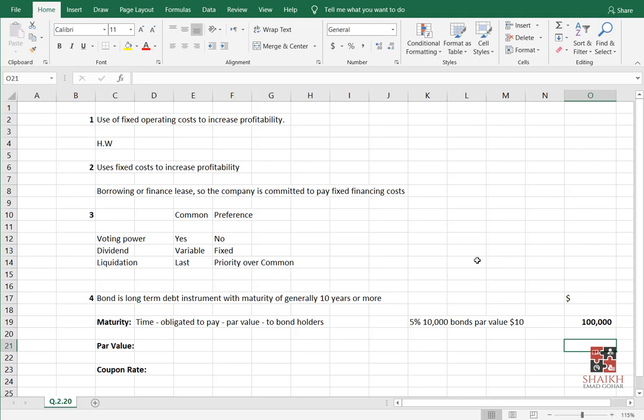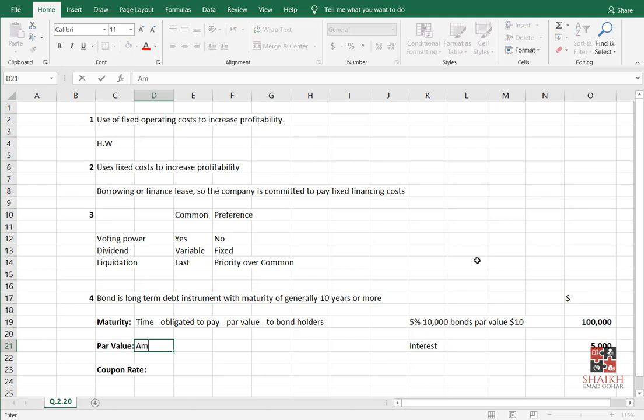So how much interest will you pay every year? You will say, okay, this value into 5%, 0.05. So every year you will pay them 5,000, okay? And after 10 years, you will return them this 100,000. I mean, $10 for every bondholder. Getting the story? I'm just telling you how it will happen. Anyways, what is the par value in this analysis? $10. This is called the par value.